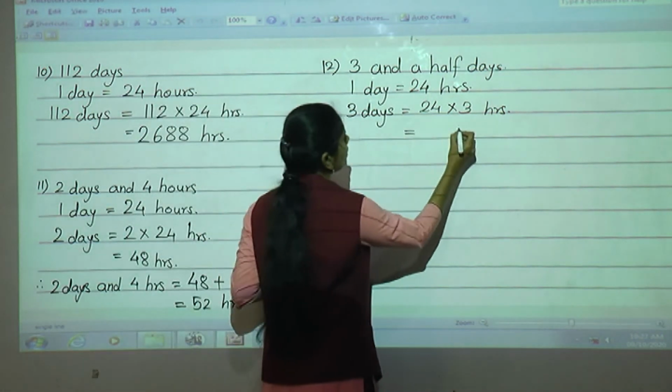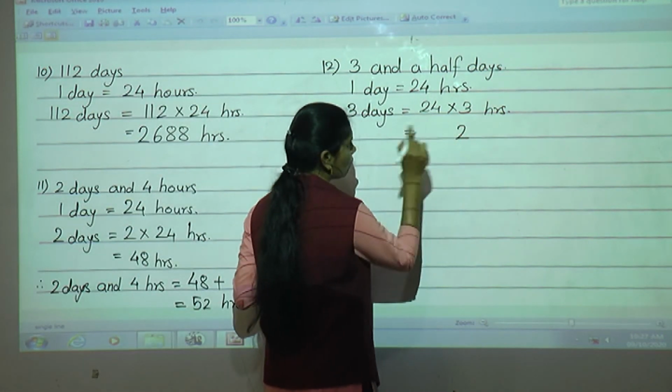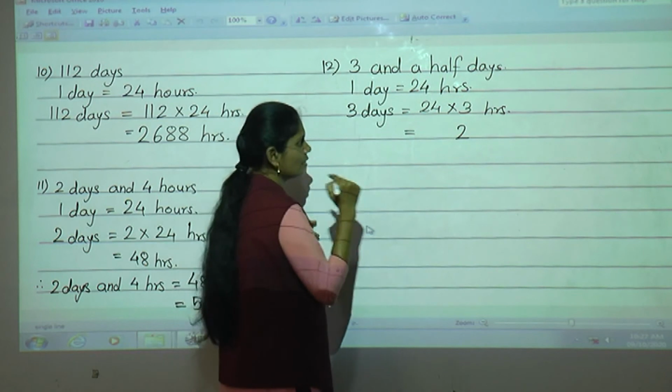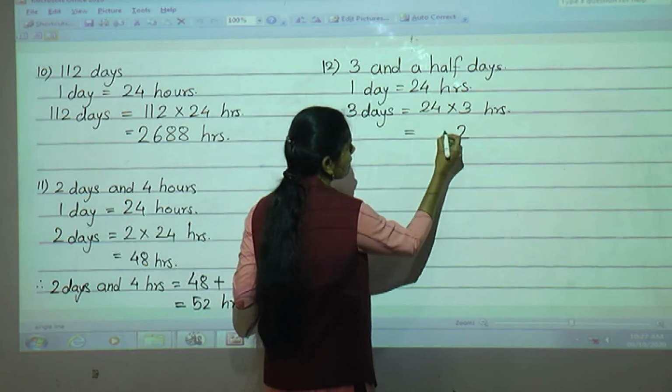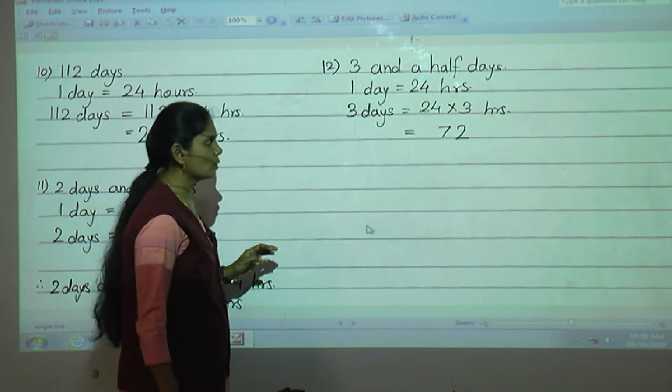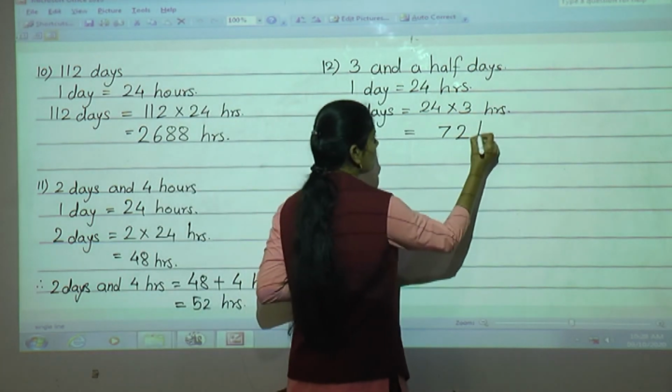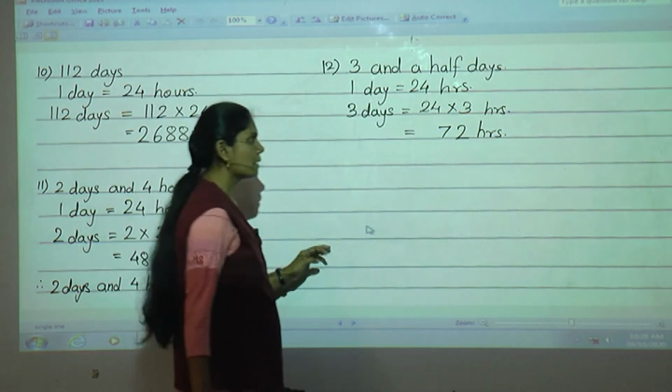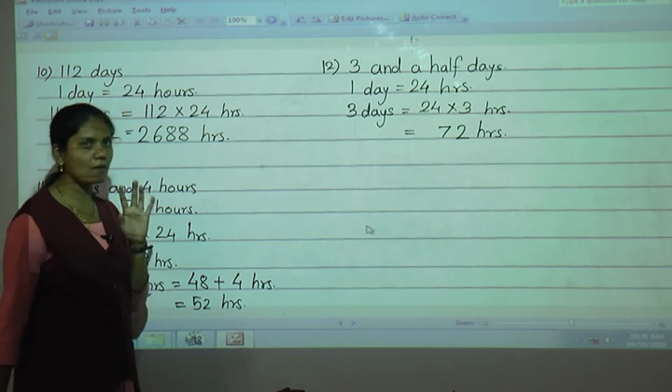3 4s are 12. So we will write here 2, 1 as a carry. Keep this carry in your mind. 3 2s are 6 plus 1, 7. 72 hours. 3 days is equal to what? 72 hours. But the question is 3.5 day.